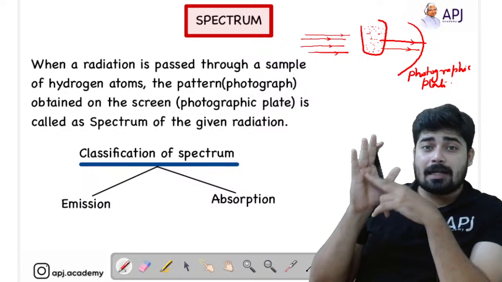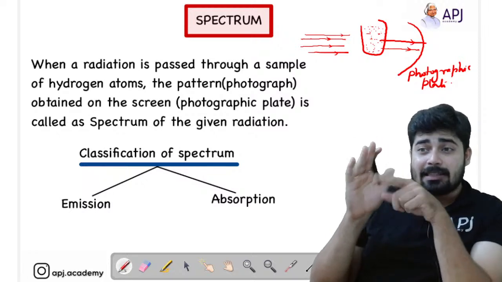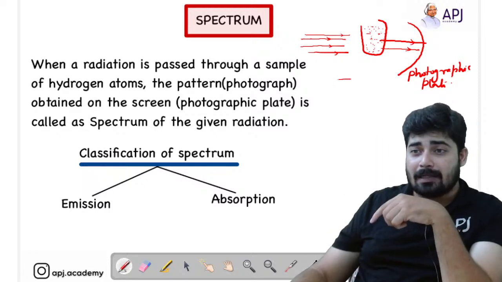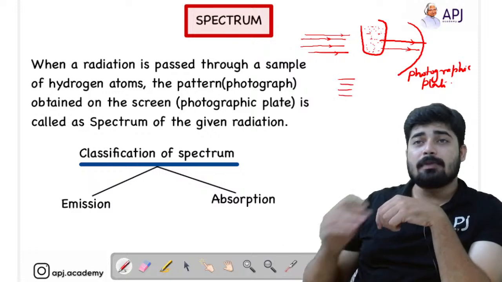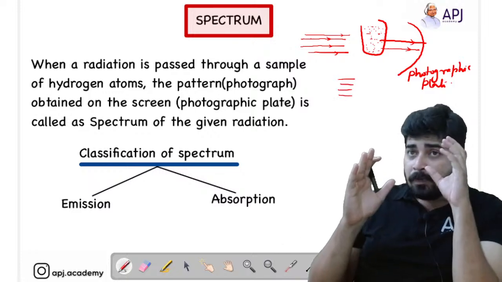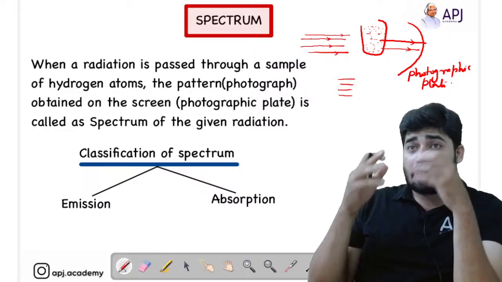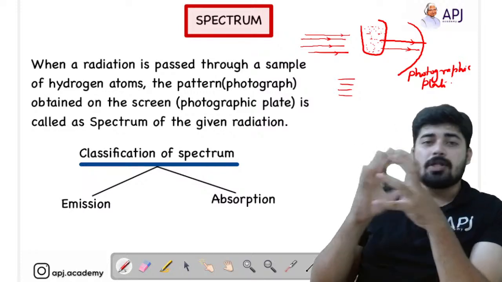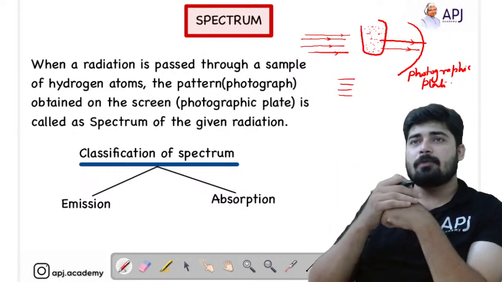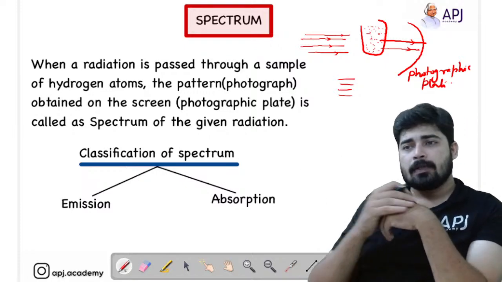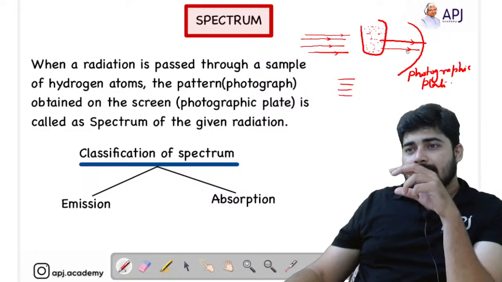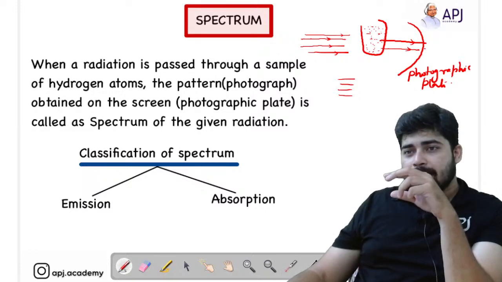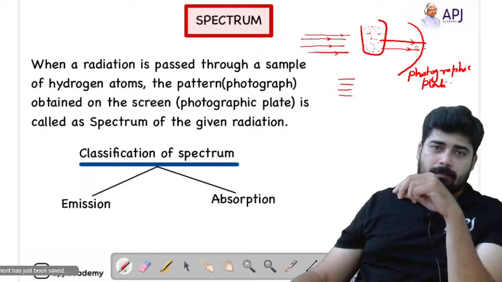That pattern may consist of visible lines. Normally this pattern is of lines. There may be visible lines present. There will be certain lines which are not visible with the naked eye, so we have to look through certain optical instruments to identify what pattern is present. So actually this pattern is called the absorption spectrum.